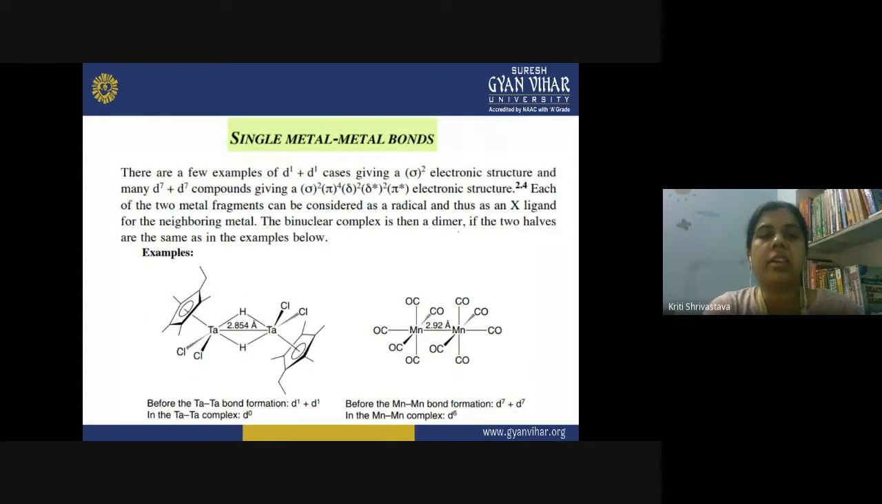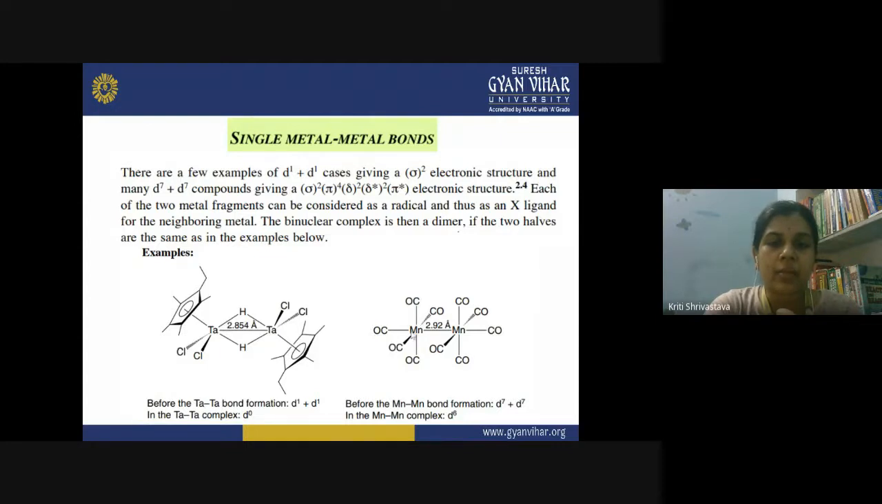Now let us discuss different categories of the metal bonds in the bimetallic complexes. So first I have here a single metal-metal bond. In these types of complexes, you have a single bond between the two metal atoms. So this is tantalum and tantalum, and only one bond is present between them. The other two bonds are via the bridging ligand. So the other two hydrides are also present, acting as bridging ligands. So in these complexes, we are only considering the metal-metal bond in the bimetallic complex, right?